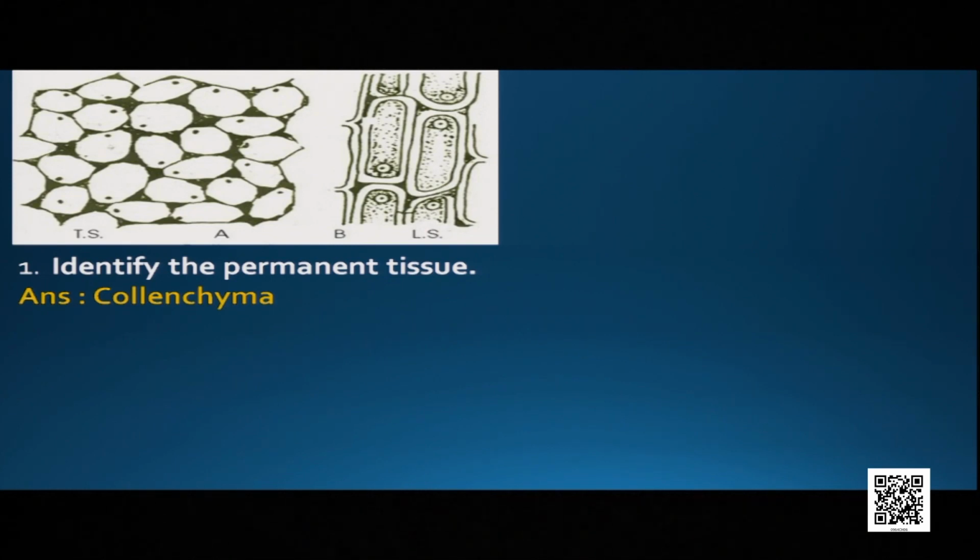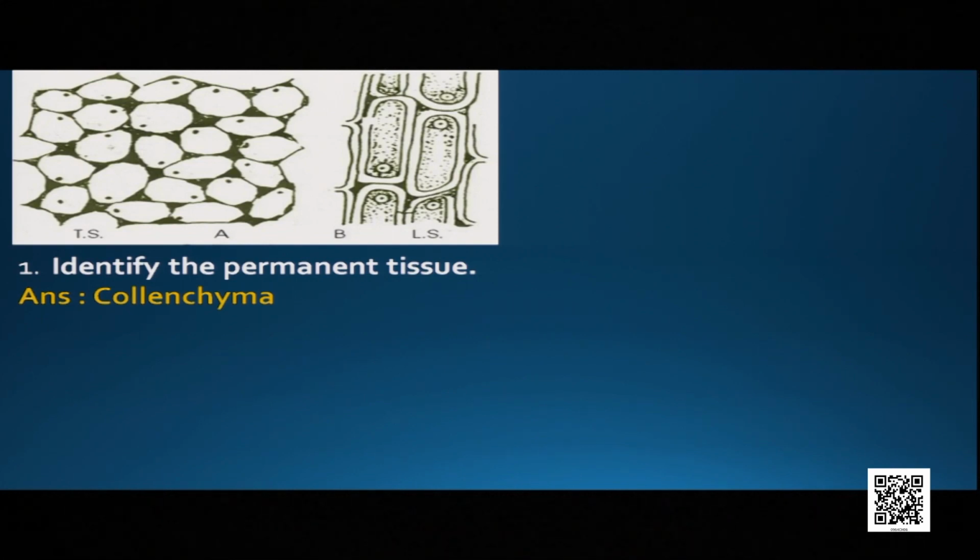It is the collenchyma tissue. The cell wall is thin but thickened only at the corners, at the angles, due to deposition of pectin. Cells are living. That's why it's collenchyma. The peculiar characteristic of collenchyma is that the thickening is at the angles only.